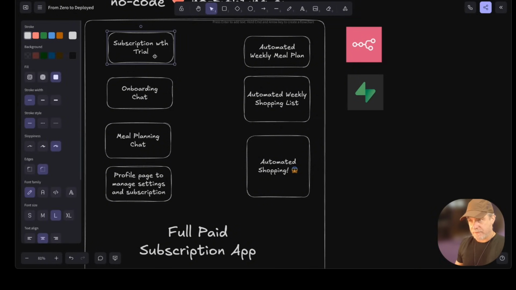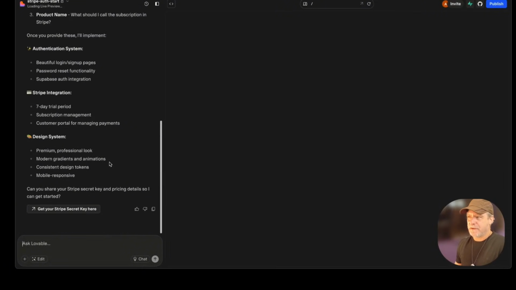So here's a subscription, then the onboarding chat so the person can let the AI know what meal plan it wants. And then the meal planning chat, the rest of the chat where they can just talk with the AI and be like, hey, change this, do this. And of course, we'll have a profile page where they can manage their subscriptions. In the back end, we'll get into automated stuff where we can automate weekly plans on Sunday, depending on their settings. And we can automate the shopping list being created and then eventually automate shopping. That's not that far out. All right, so let this thing do its thing.